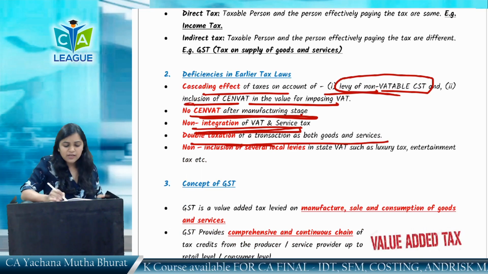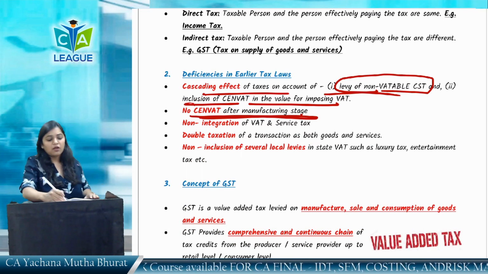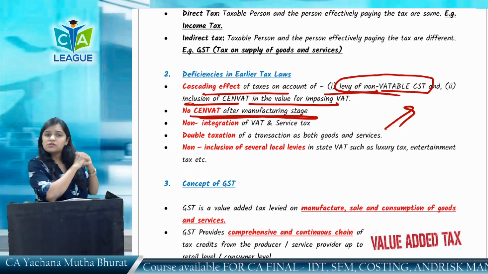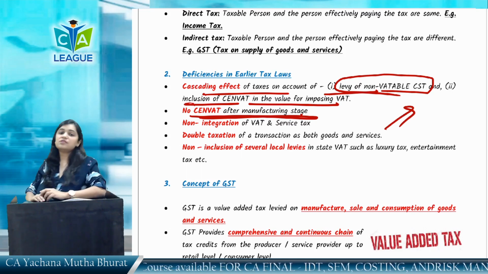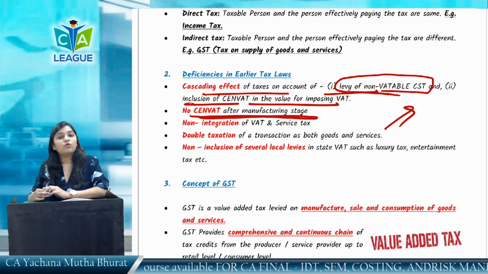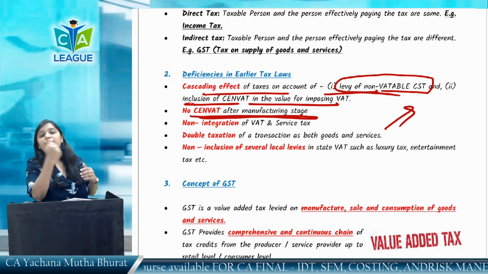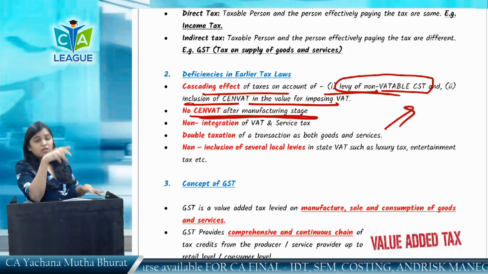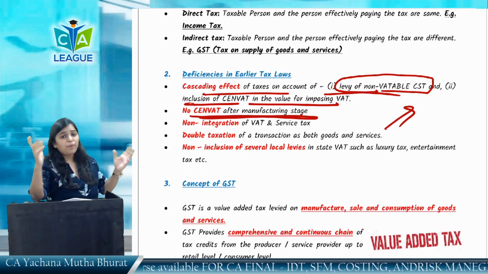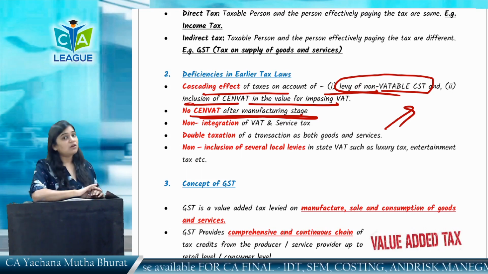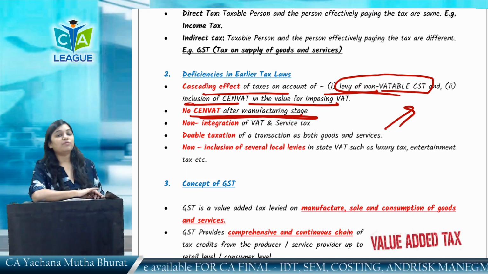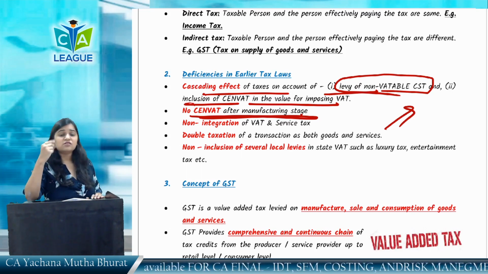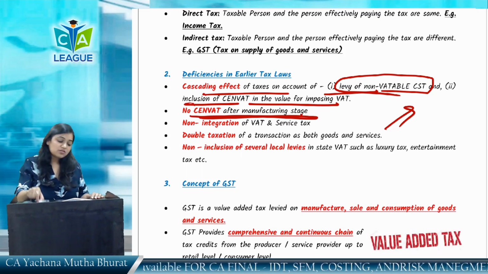Double taxation of a transaction involving both goods and services. This is very interesting. The VAT department says a restaurant is a supply of goods. Service tax says no, it's a supply of service. So what's the end result? The restaurant people used to pay both VAT and service tax, and there were many transactions like this. The VAT department says it is a supply of goods, the service tax department says it is a supply of service, so they have to pay both taxes. Double taxation.